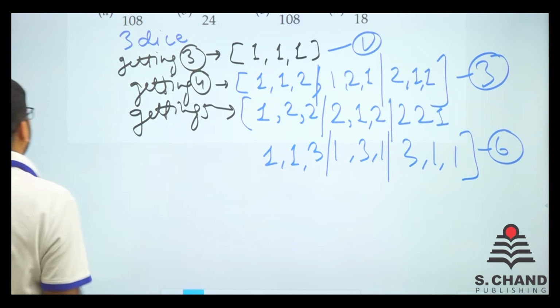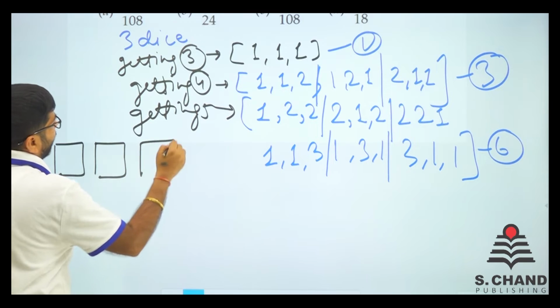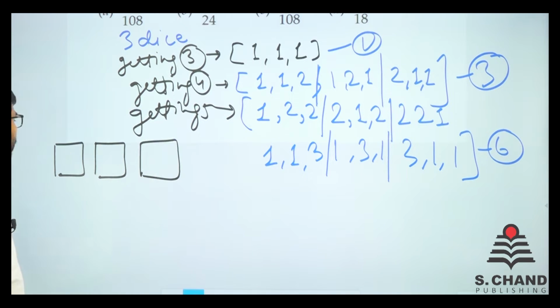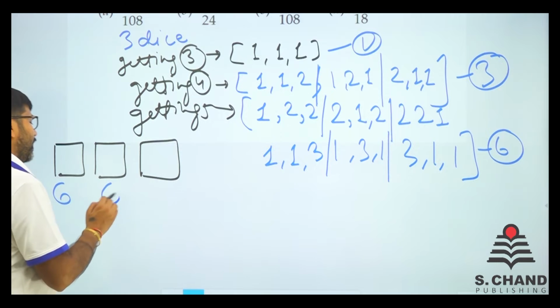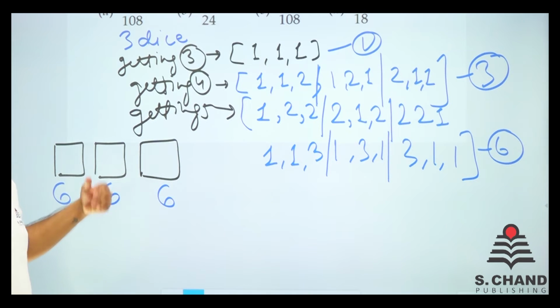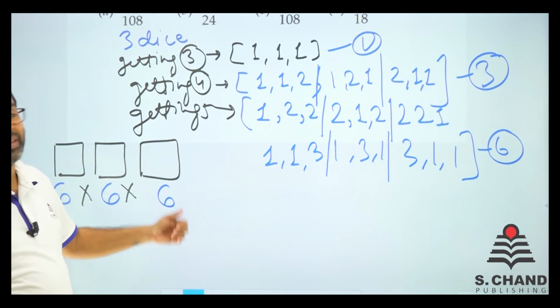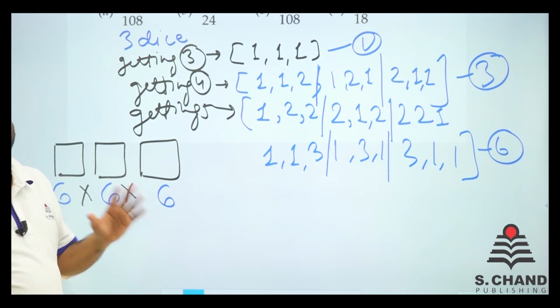Now, what is the total number of cases? We have in total 3 dice. There are 6 possible outcomes of the first, 6 possible outcomes of the second, and 6 possible outcomes of the third also. So when we multiply these 3, 6 into 6 into 6, that will be the total number of cases.